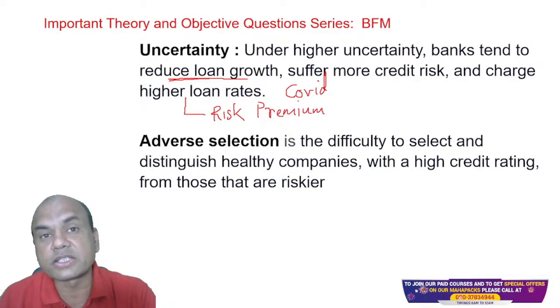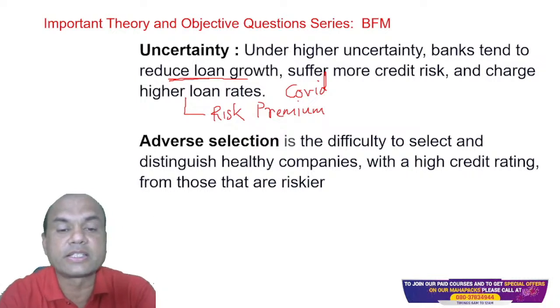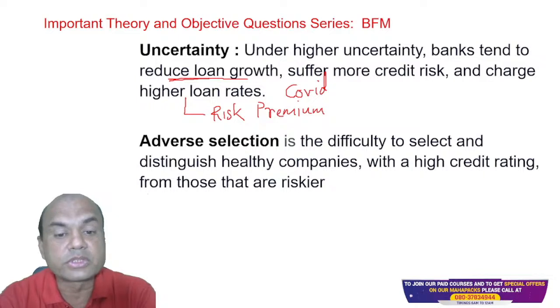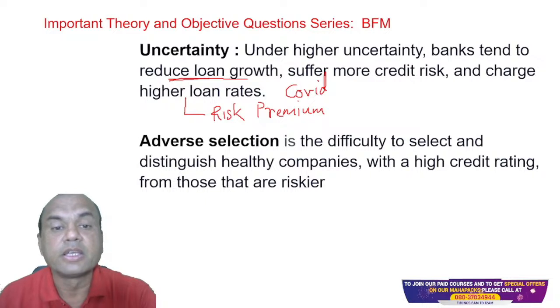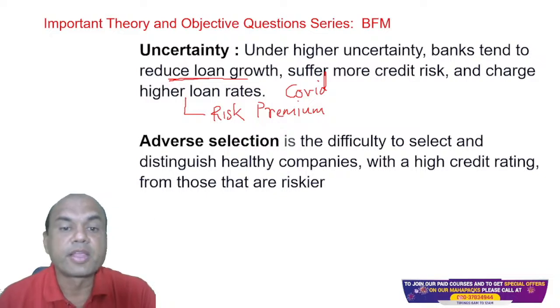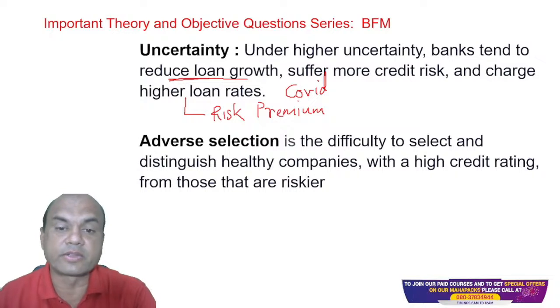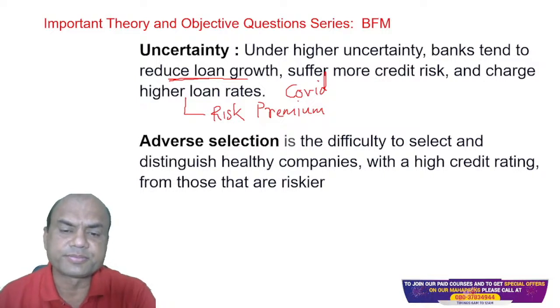Now, what is adverse selection in this finance term? It is the difficulty to select and distinguish healthy companies with high credit rating from those that are riskier. Isn't it very important? See here, the logic is simple, but if we don't understand it, then it becomes difficult, isn't it? So, adverse selection is basically the difficulty to select and distinguish healthy companies with high credit rating from those which are riskier.